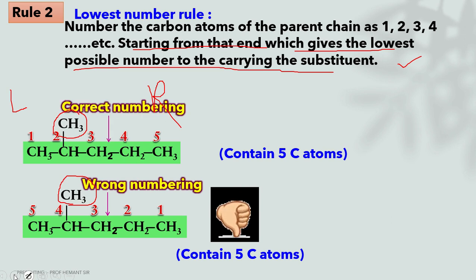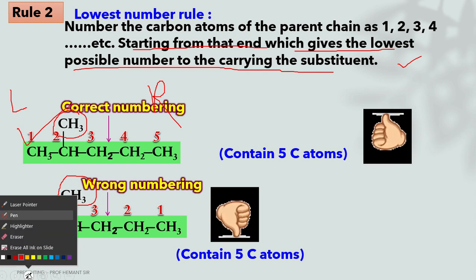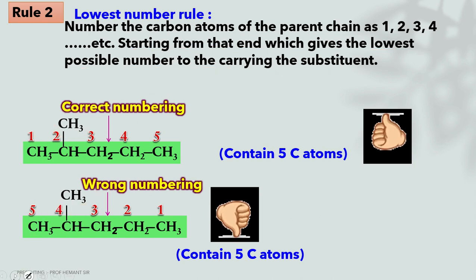Here the number 1 structure is correct because the position of the substituent is lowest, that is 2, hence the first structure is the correct structure. Clear? Okay, let's see the next one.